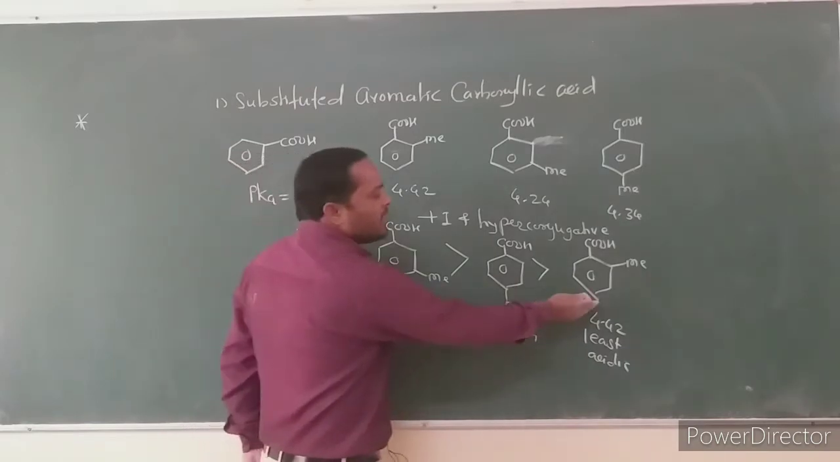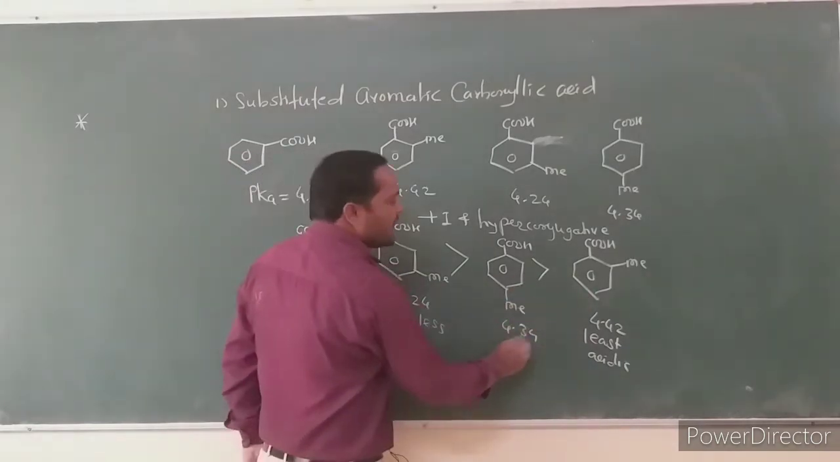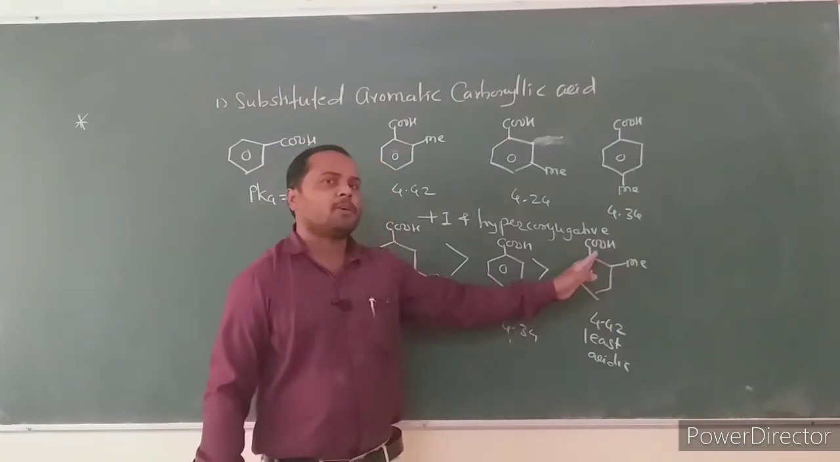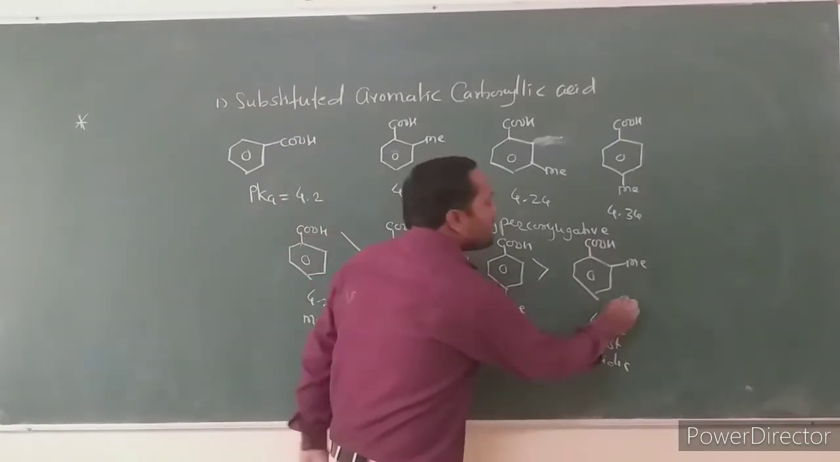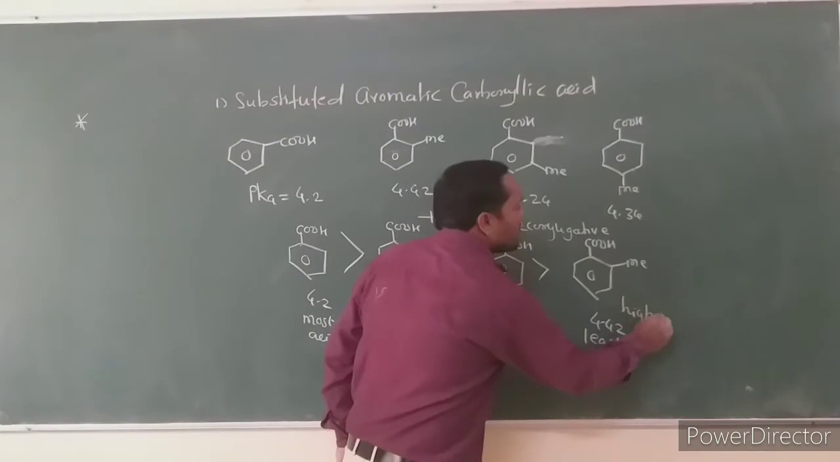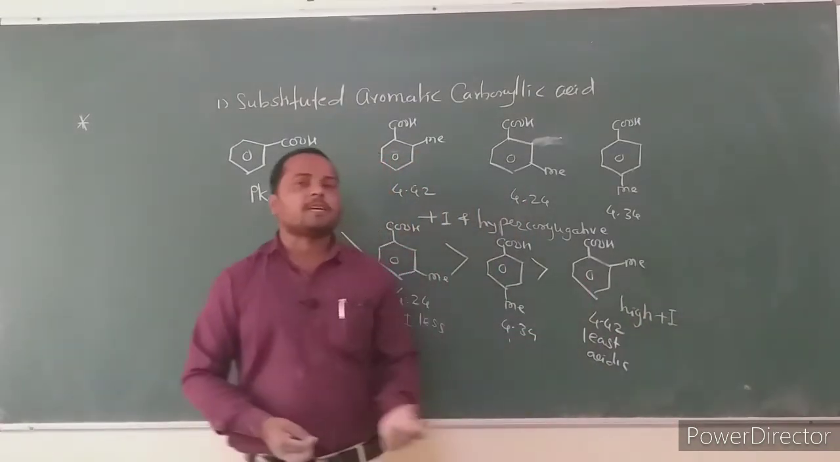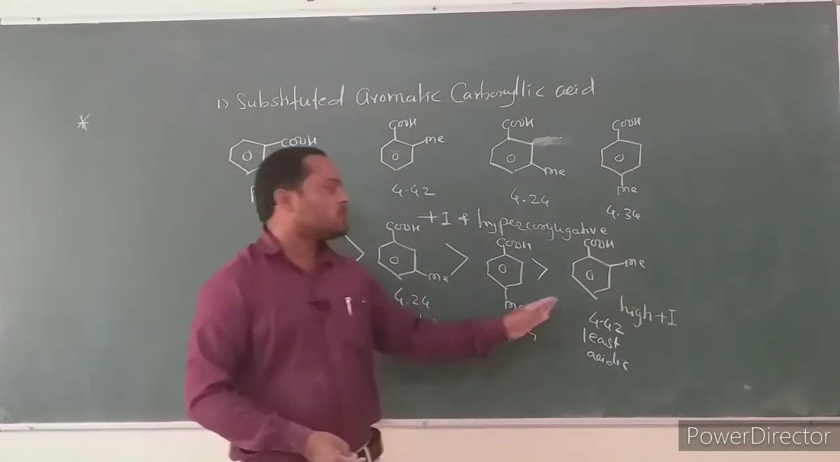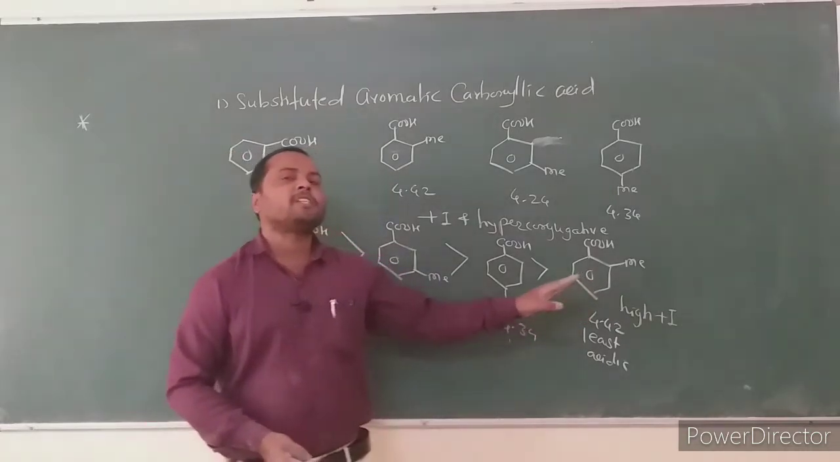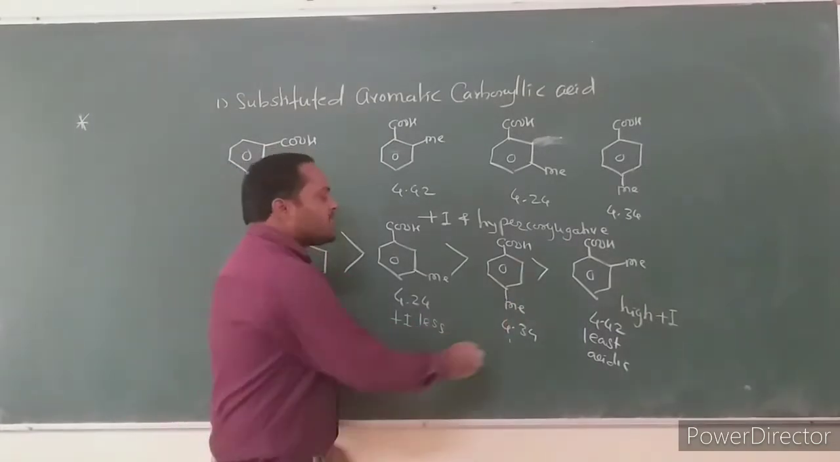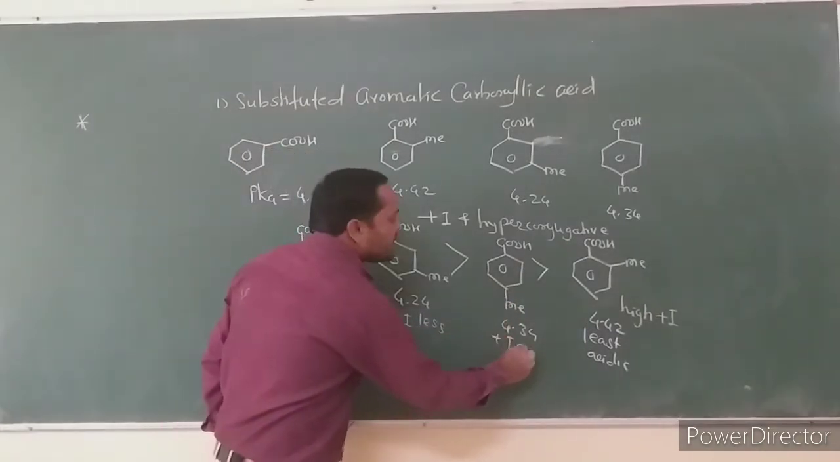Paramethyl has less plus I effect than orthomethyl because in ortho the methyl group is closer to the carboxylic acid, giving a high plus I effect. When the plus I effect is high, the conjugate base is less stable, and due to the less stable conjugate base, orthomethyl benzoic acid is less acidic than paramethyl. In paramethyl, generally the plus I effect is absent.